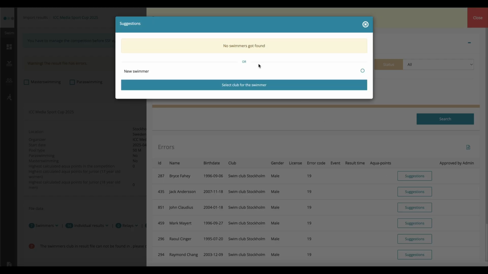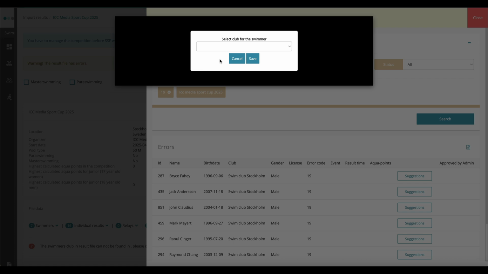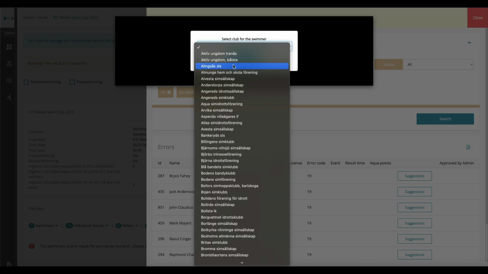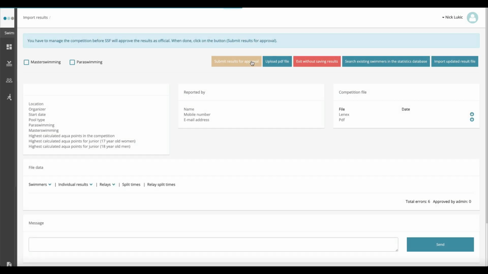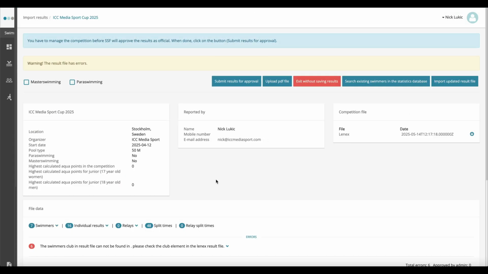And here, if there are some suggestions, they will pop up here. If not, you can click on New Swimmer and then select a club. Like this. And now we have fixed one error.